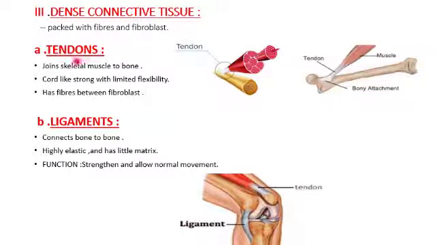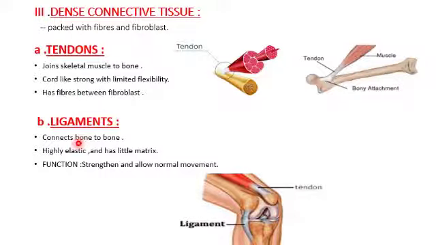So what are tendons? They join the skeletal muscle to the bone, and they are cord-like, rope-like, strong structures, and they have a certain limited flexibility. Beyond that, you cannot bend them. So they have fibers between fibroblasts. These cells have a special structure which helps them to be strong. They're called fibers.